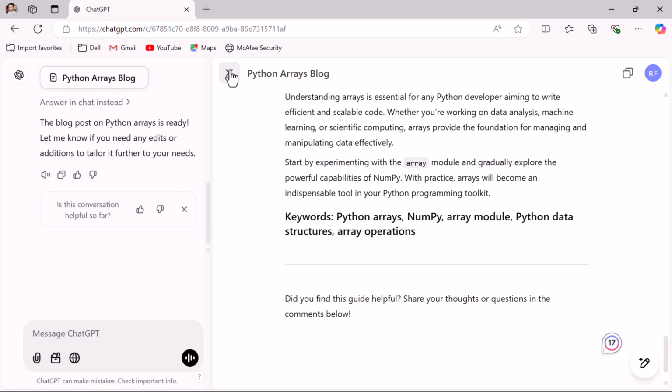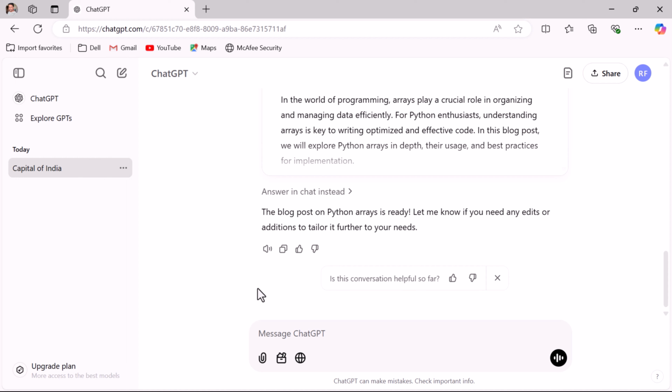Next, just close this. Next, let us see the other freely available features. You can see attach files. Here you can attach an image or PDF files and tell ChatGPT what you want from that attached file. And here you can view the tools: you can generate a picture using ChatGPT, you can search the web using ChatGPT, and you can access the canvas using ChatGPT. So these are the freely available features in the free version of ChatGPT.